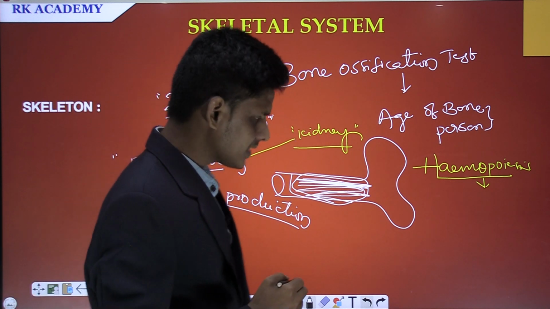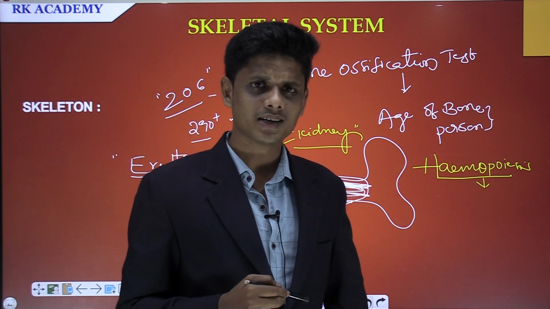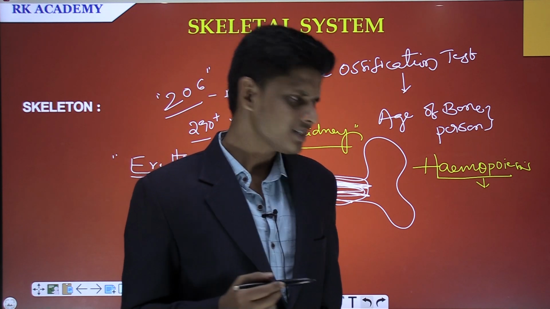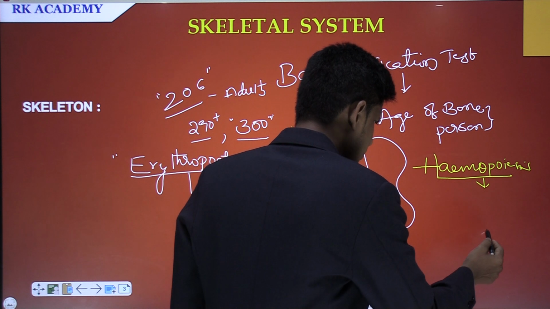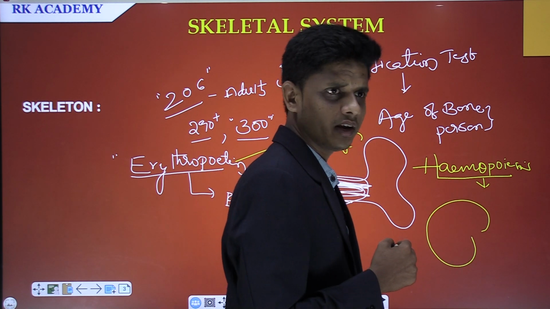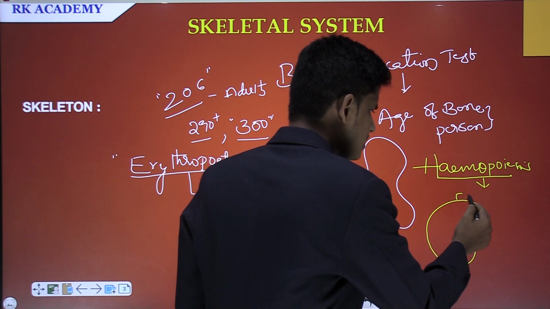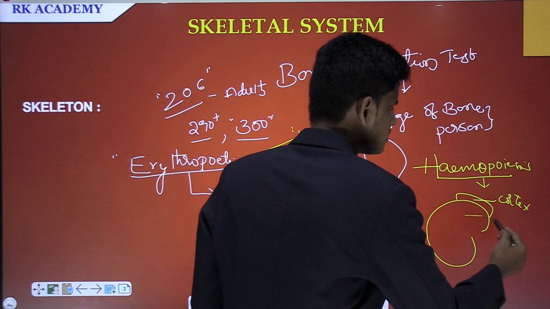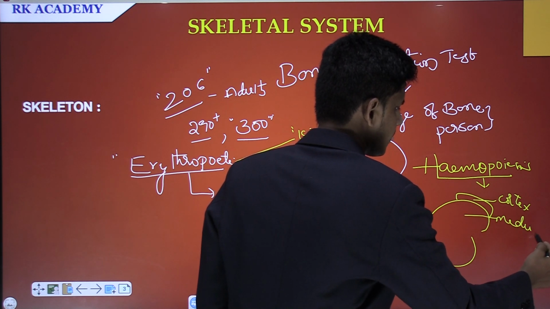Sir, what is the cortex region? Can you tell me the answer? So the cortex region means, if you see the transverse section of the kidney, the outer region is called cortex and the inner region is called medulla.